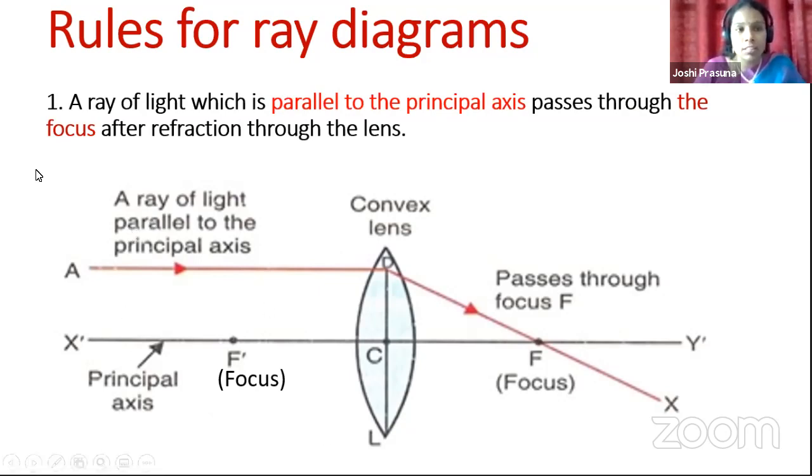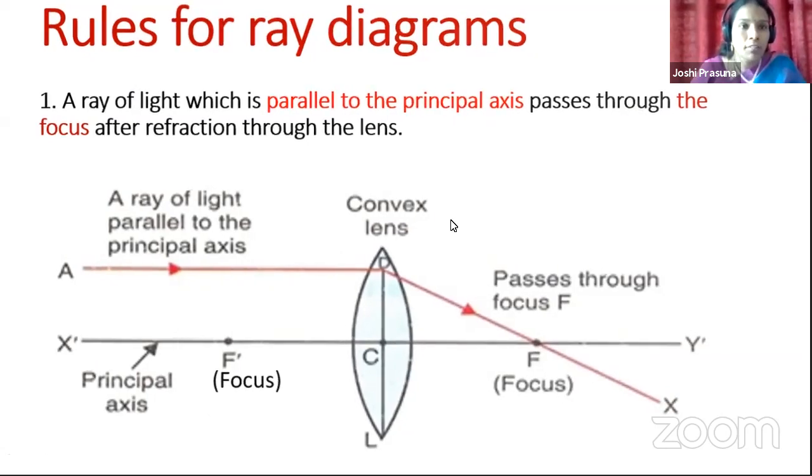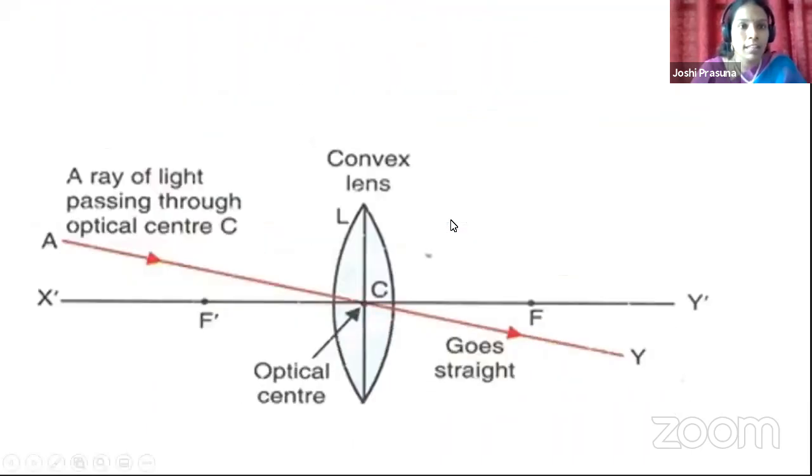So according to the first rule, a ray of light which is parallel to the principal axis always passes through the focus after refraction through the lens. So remember, children, keep focus on the point. Now we'll get into the second point, that is the second rule.